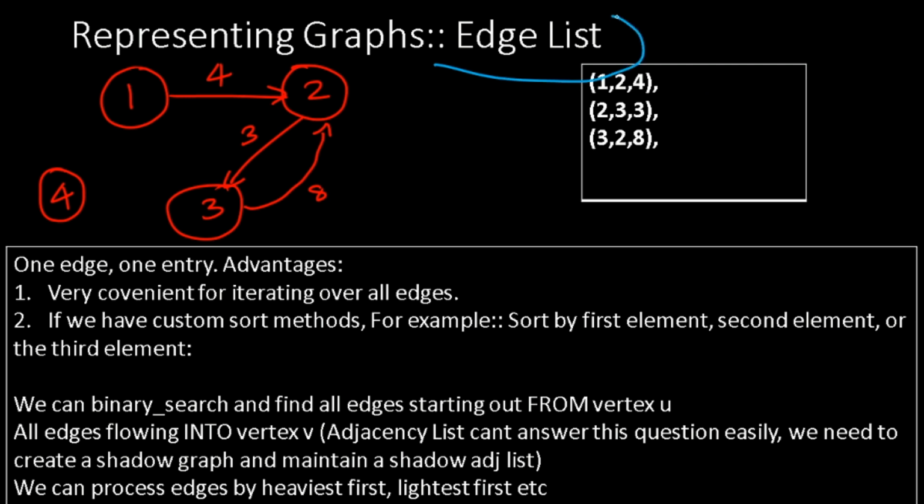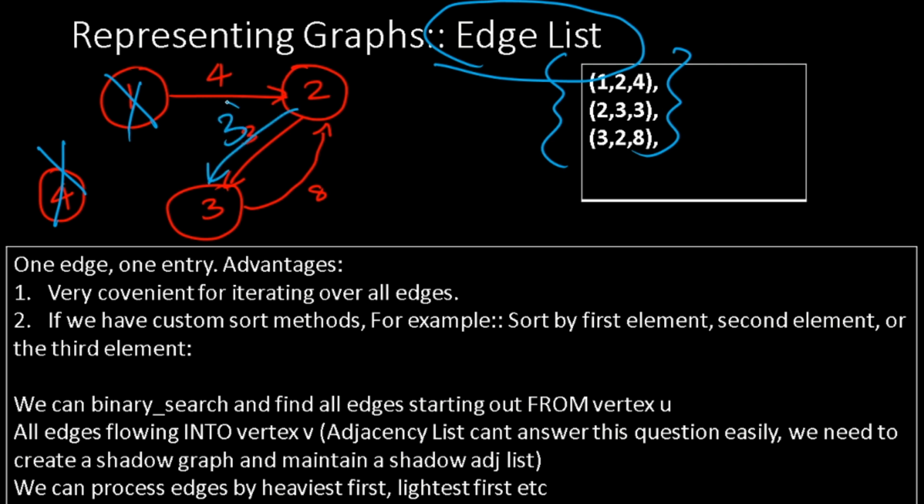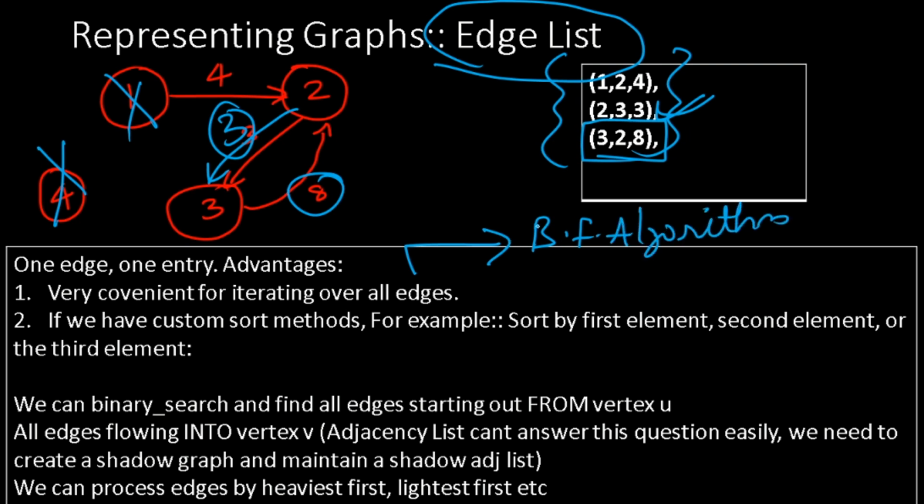The third representation, which becomes useful in certain cases, is the edge list. Here we completely ignore the vertex aspect. We just look at a graph as a collection of edges. How do you do that? We look at them as a collection of triplets in this case. Between vertex number 1 and vertex number 2 there is a connection, and the weightage of that connection is 4. Between vertex number 2 and vertex number 3 there is a connection, and the weightage is 3. Between 3 and 2 the weightage is 8. So we make an entry here. The advantage is it is very convenient to iterate over all edges. This is what we use in an algorithm known as the Bellman-Ford algorithm, which we'll be seeing later on in the video.